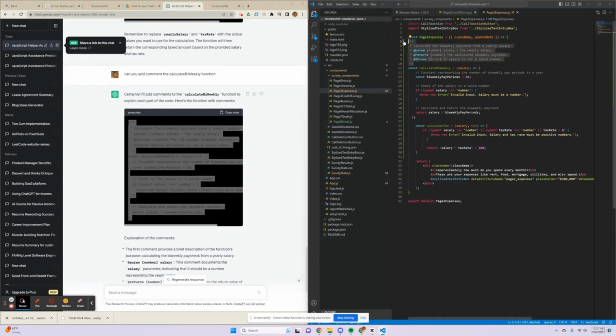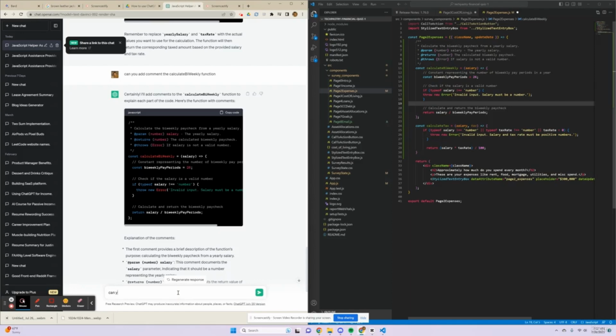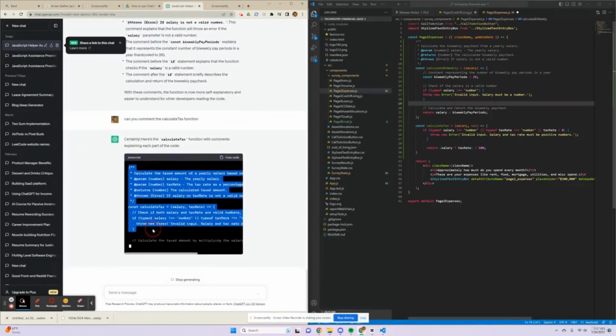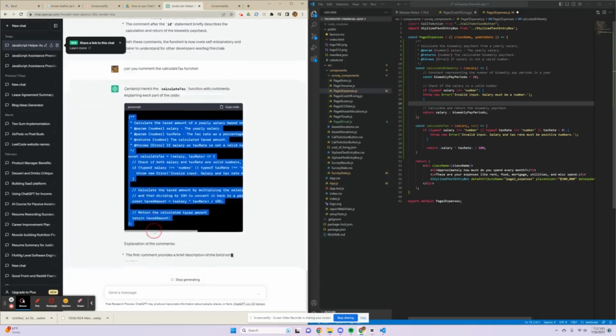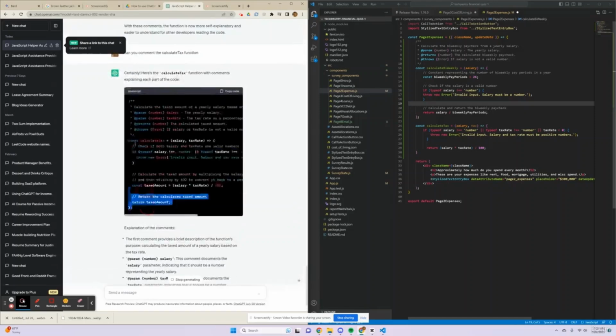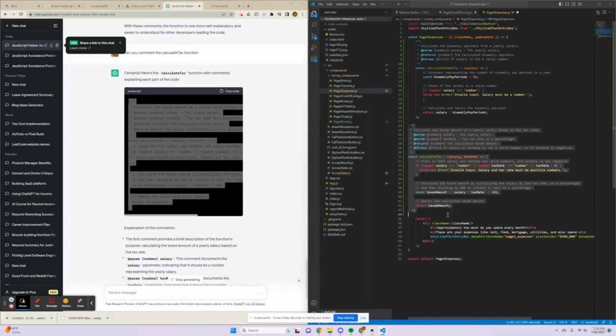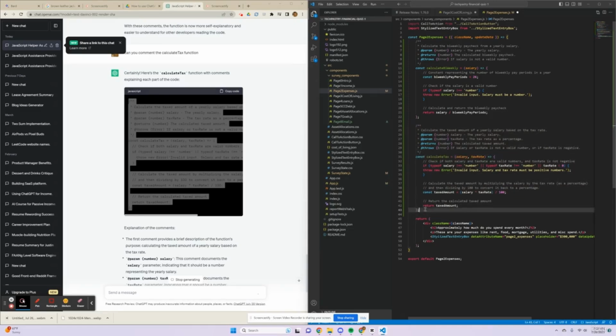And now let's do the same thing with the calculate tax function. And let's go ahead and ask, can you comment the calculate tax function? And now the same way as it did with the calculate biweekly, it will comment the calculate tax function, which we can use to copy into our file. So let's go ahead and take this and paste it in. Things are looking really good.